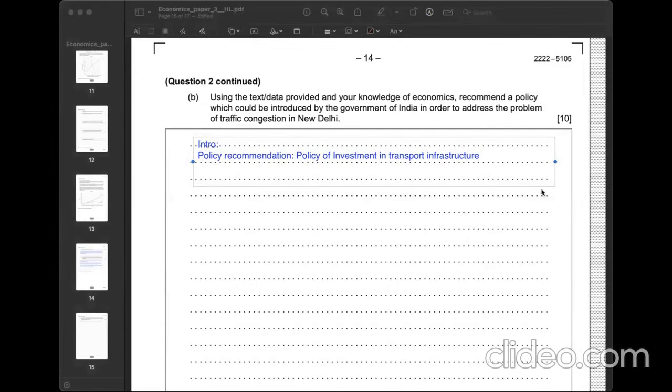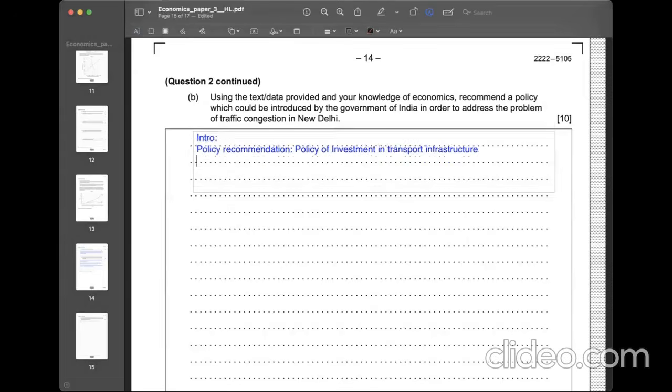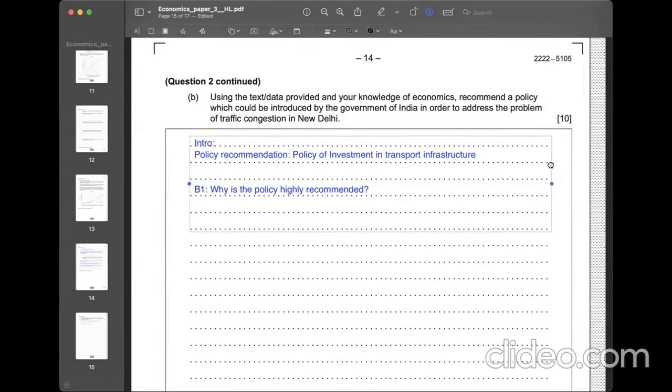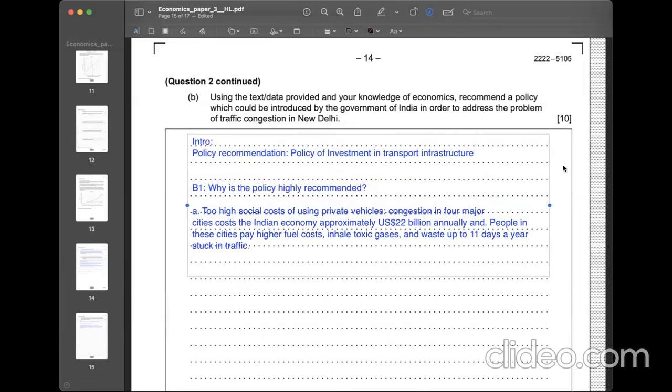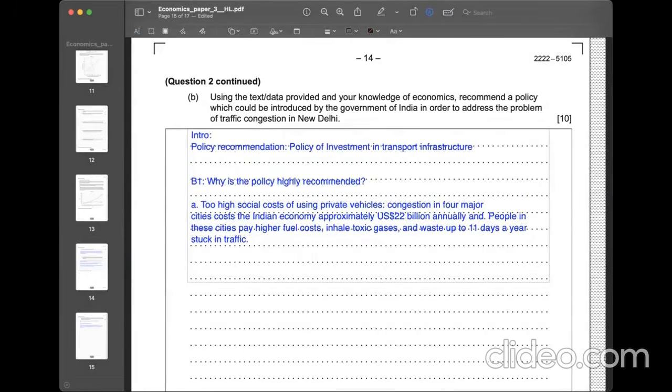And in body 1, I'm going to persuade the government why the policy is highly recommended. I have plenty of evidence that I brought from the text and data. A, the too high social cost of using private vehicles. Yes, we've read that there is severe congestion throughout the country, and the country is spending $22 billion every year, and people in the city suffer from so many related social costs. We have to do something to find the alternative, and the government has to do something to find the alternative.